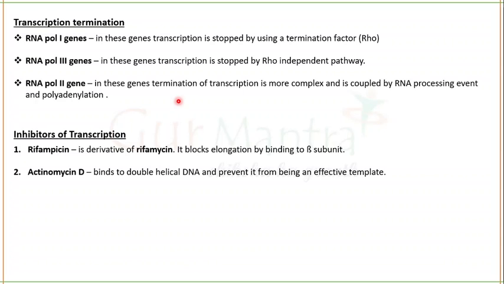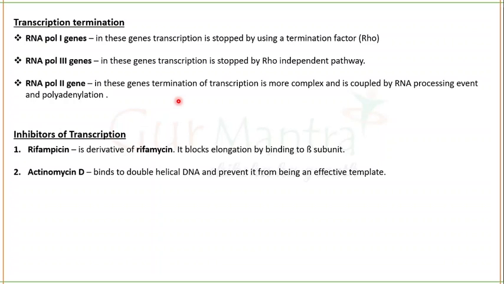That heterogeneous nuclear RNA will be processed, and there will be the addition of a poly A tail on the 3 prime end and a cap on the 5 prime end, but it will also contain exons and introns, coding and non-coding regions. That's why it is known as heterogeneous nuclear RNA. So the introns, the non-coding regions, will be spliced, and there will be the formation of completely coding RNA, which is actually the mRNA. But that comes under the processing of RNA.